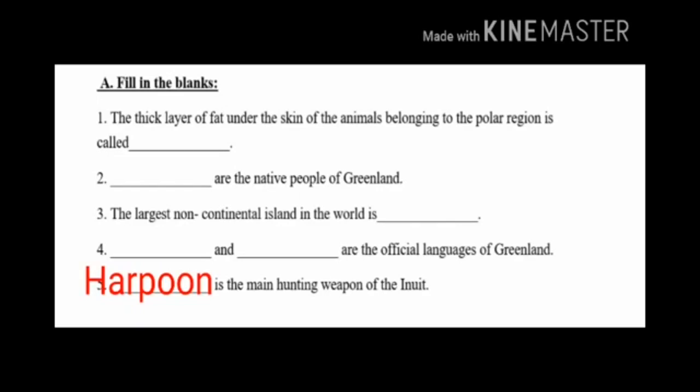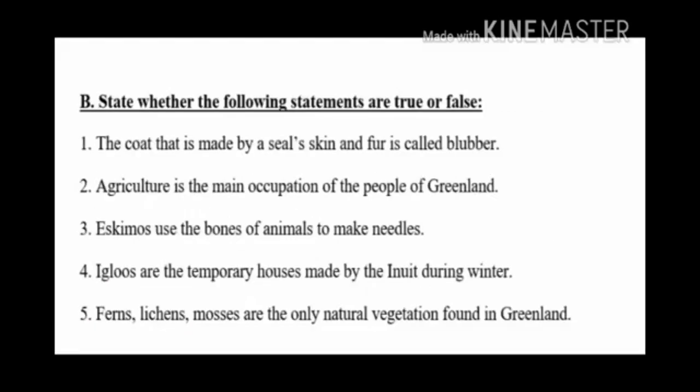Children, next one. State whether the following statements are true or false. First one, the coat that is made by a seal's skin and fur is called blubber. The answer is true. The coat that is made by a seal's skin and fur is called blubber.